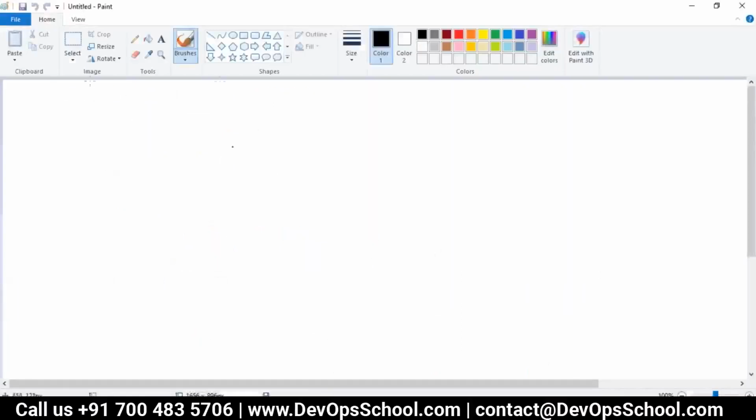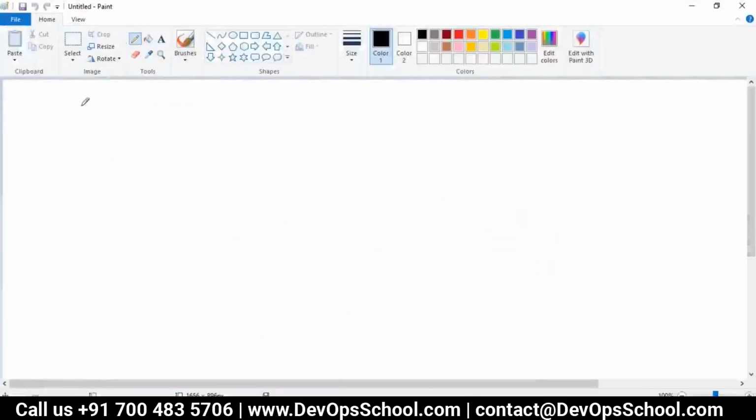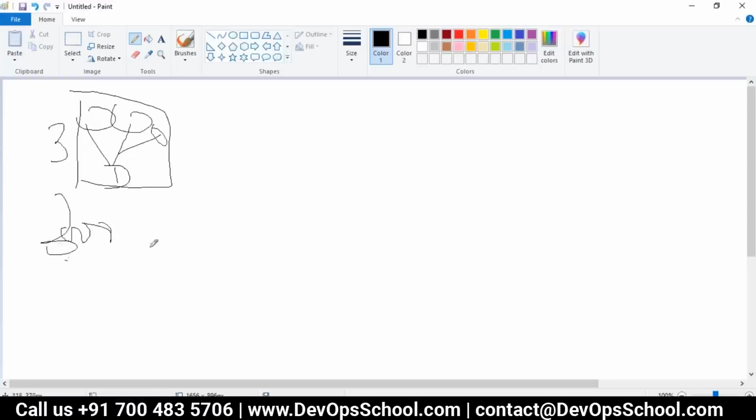So here, let me put in some effort to give you a little bit of the meaning of orchestration. See here, right now, this is my one host, correct? And here you have Docker. This can manage containers 1, 2, 3, but I don't need 3. I need 3000 containers. So for that, what will I do? I will create more nodes.